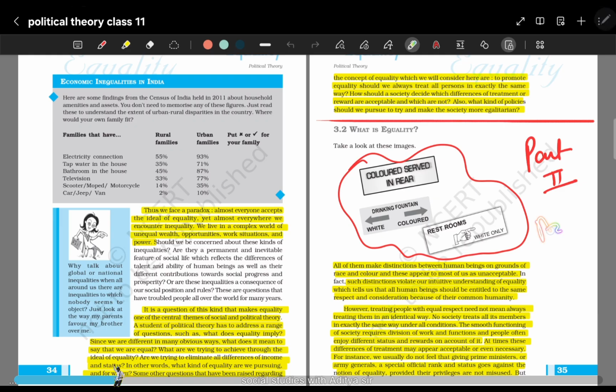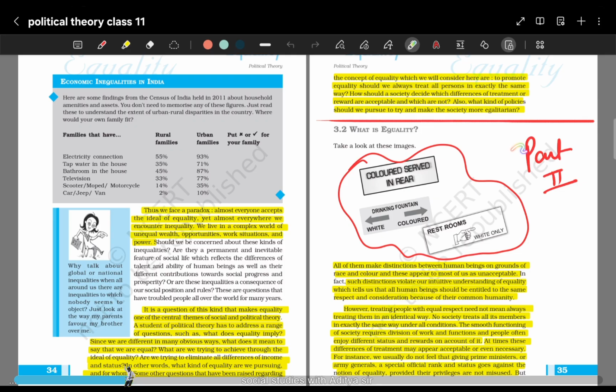है ना. An army general has a lot more importance than you and I, because he is the army general. And these differences are not in accordance with inequality. They are not to be treated as unequal treatment of others. Why? Because that person is being treated that way just because he is holding that position, and not on the basis of his caste, color, creed, or whatever category he or she belongs to, है ना.